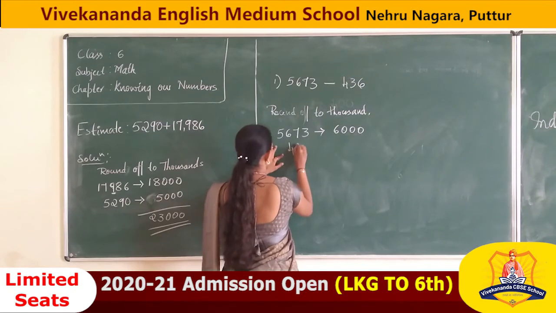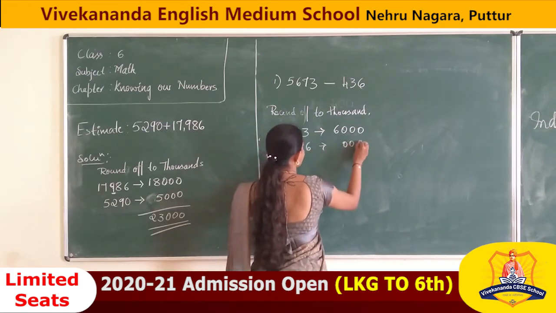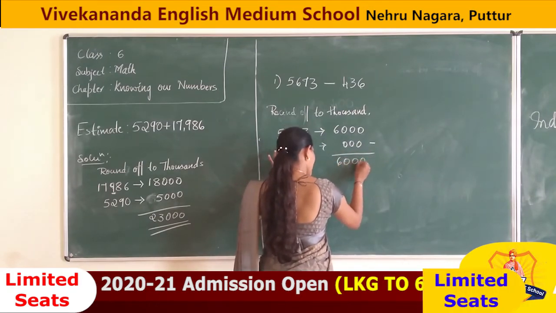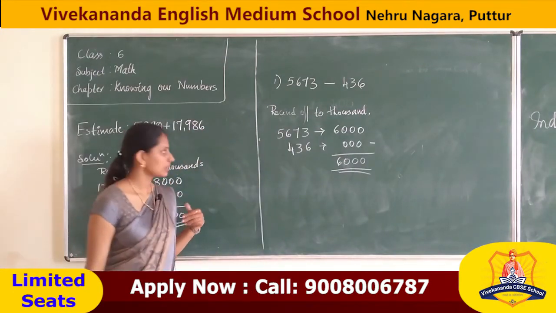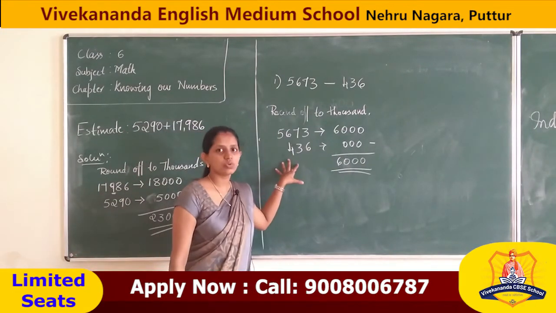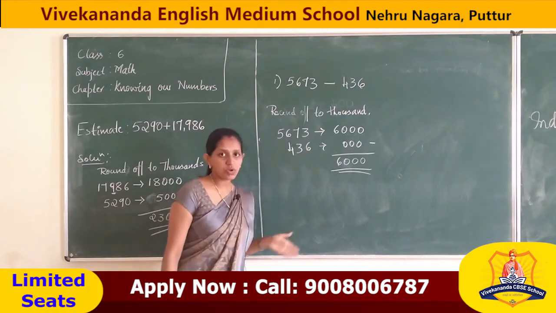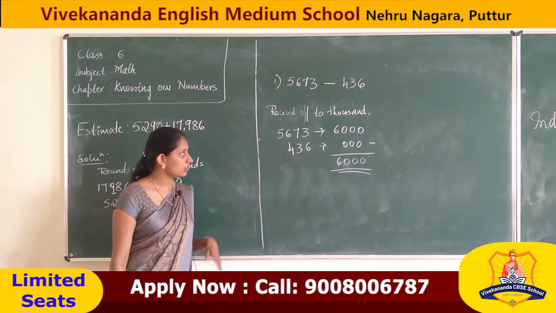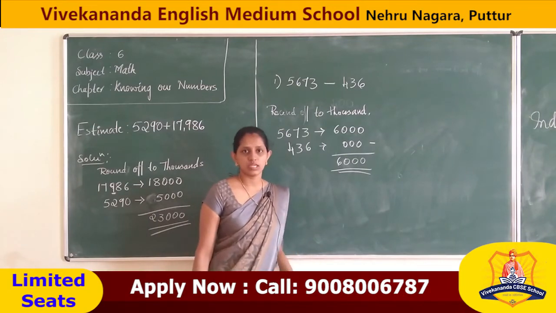What about 436? We are getting zeros, correct? The estimated value is 6,000, correct? Because there is no thousands place in this number. We can't do any round off in that. So we are getting only 6,000.